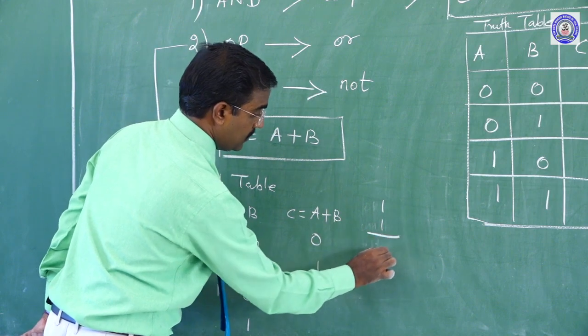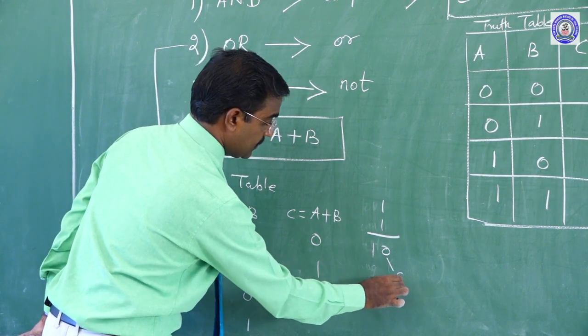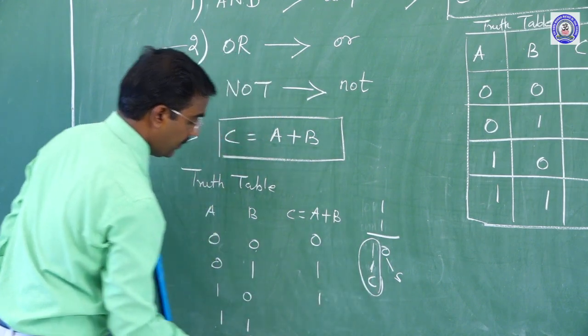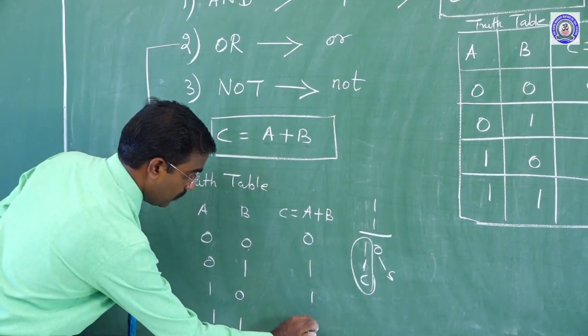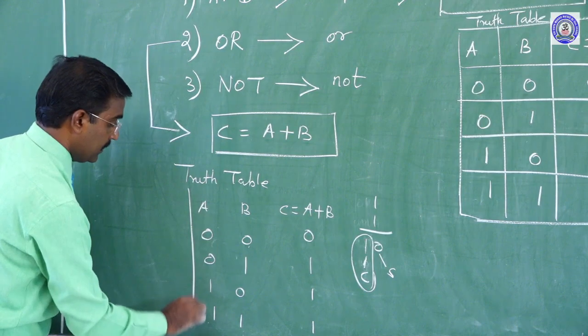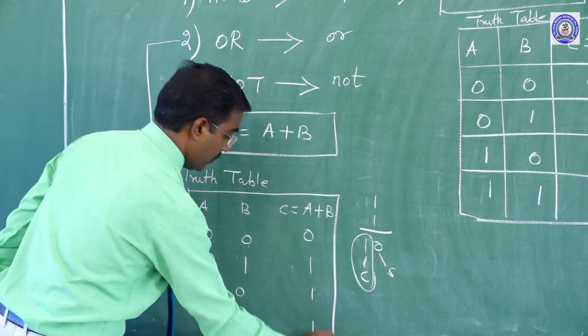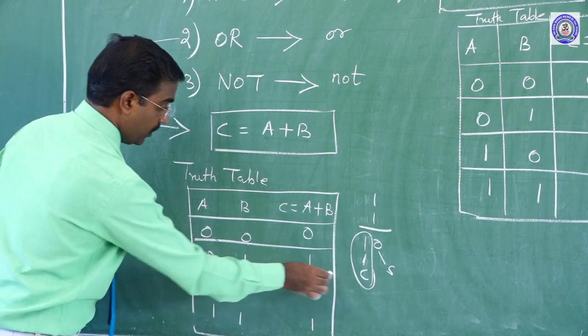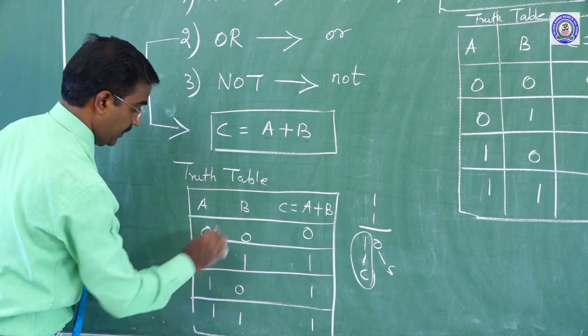1 plus 1 means 0, 1. This is the sum, this is the carry part. In this, only the carry part will be taken, and this is called 1. I think this is the truth table for what? OR gate. Truth table for the OR gate function.